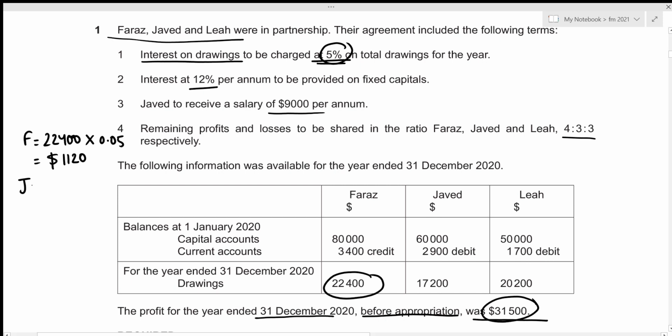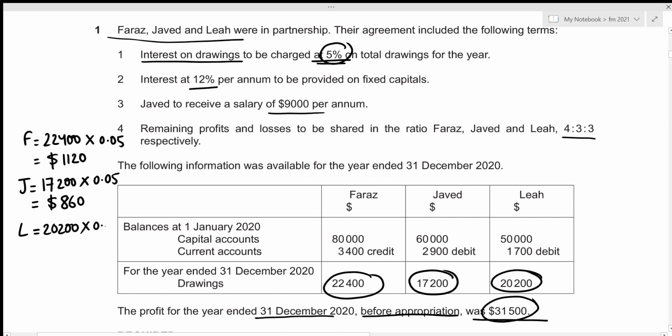Now we repeat the same process for Javed and Leah. So for Javed, we can see that the drawings amounted to 17,200. So the interest would be 17,200 times 0.05, which results in the interest on drawings for Javed for this year to be 860. And now for Leah, we are given the drawings of 20,200. So that's 20,200 times 0.05, which gives the interest on drawings for Leah for the year ended 31st December 2020 to have the amount of 1,010.